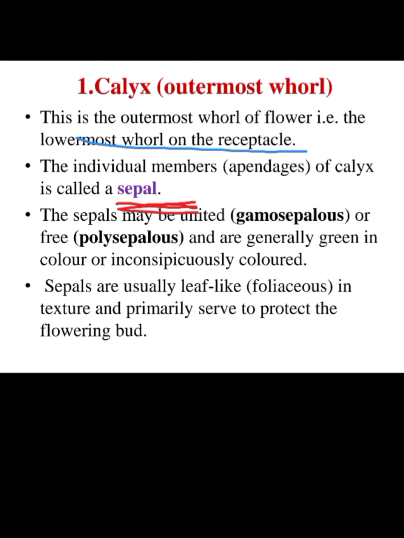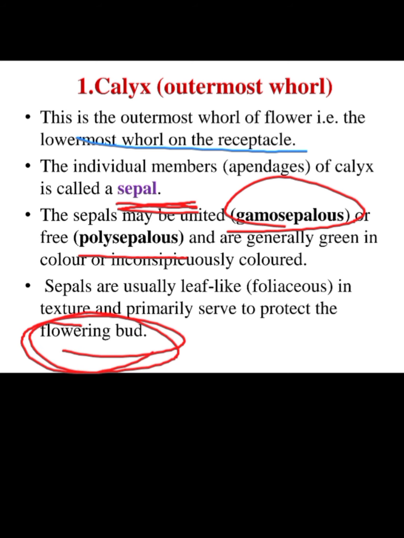That means when sepals get united, when they are formed together, they are called gamosepalous, and when they are present free, that means separated, then they are called polysepalous. Generally these are green in color. Sepals are small, short, leaf-like structures present near the thalamus and primarily serve to protect the flowering bud.